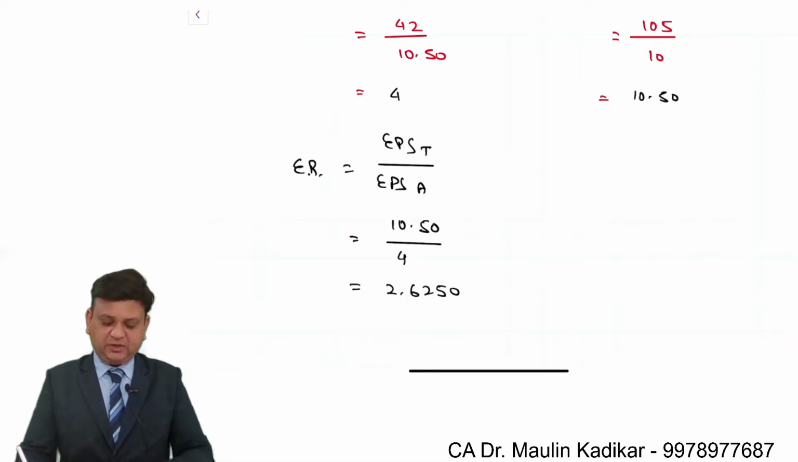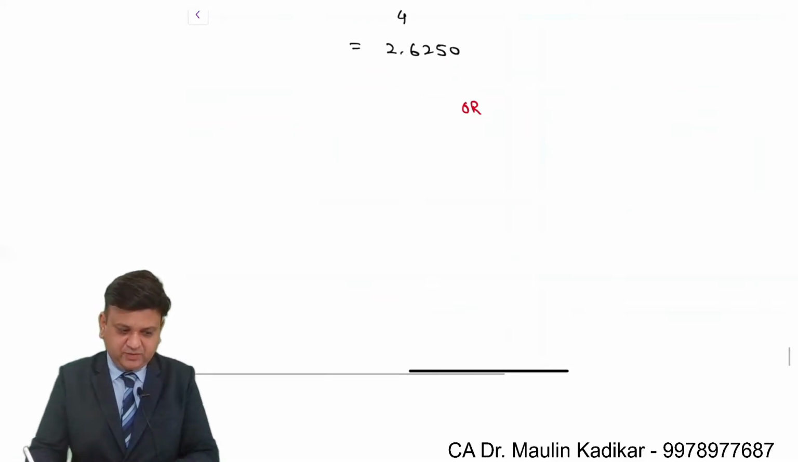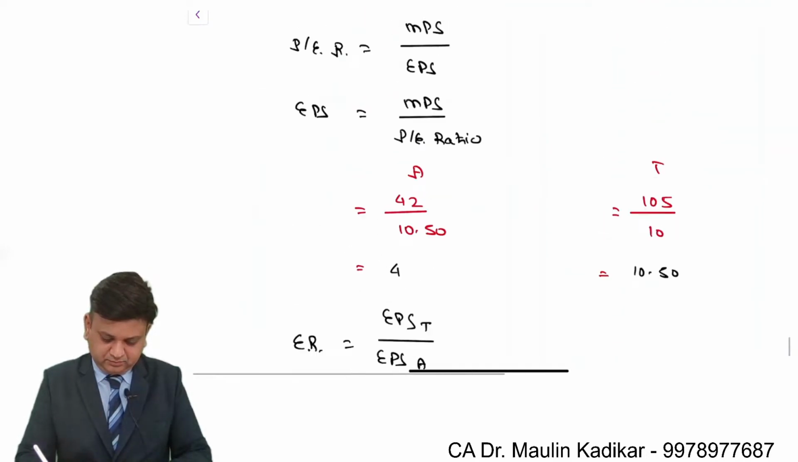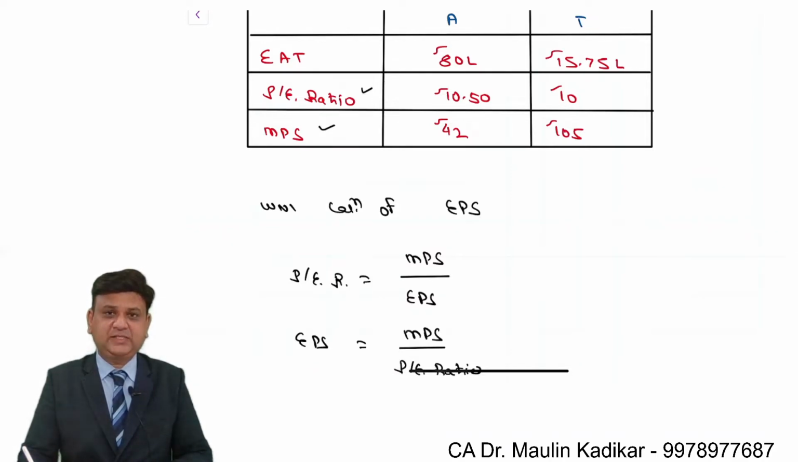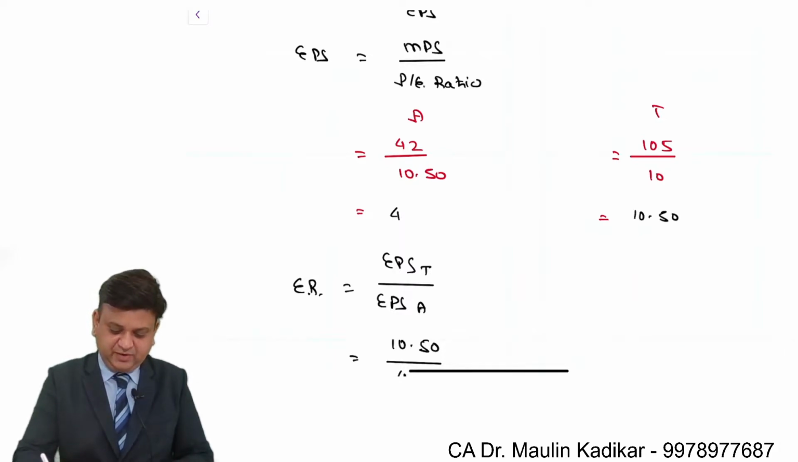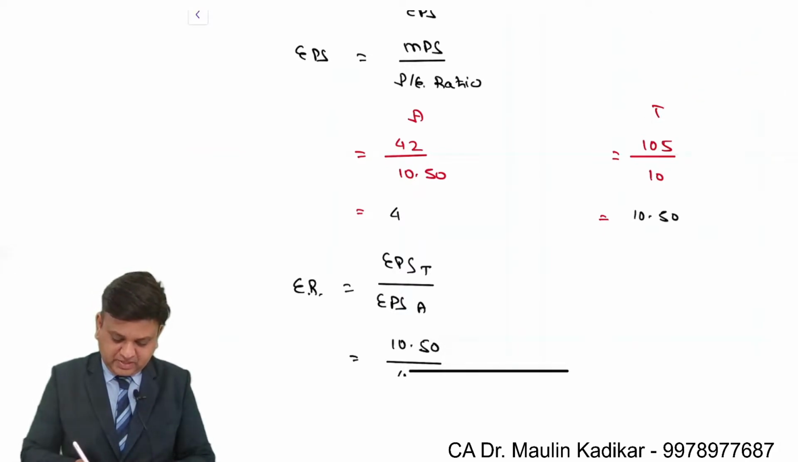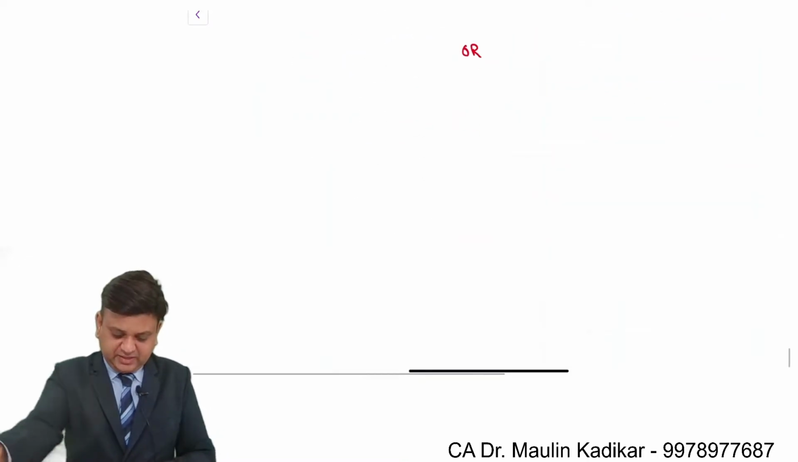Now instead of this shortcut method, you can go with the detailed working also. In that case, you are required to work out the answer in this way. We have been provided with the earning after taxes. It is 80 lakhs and 15 lakhs 75,000. So the total of both of them is earning after taxes of the merged firm. We understand that we require the EPS. So basically we are required to prepare this earning per share working note definitely. Afterwards we will work out the answer in this way.